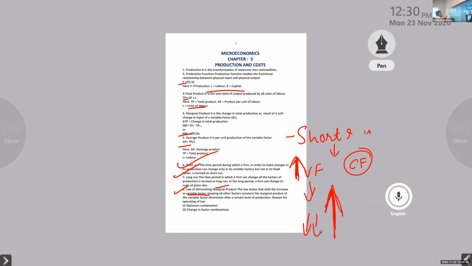So for example, if your capital is increasing, in one factory we purchased more machines. In the first period, the machines are able to produce more. But we are not making changes in the number of workers. More machines means more workers are also needed, right?